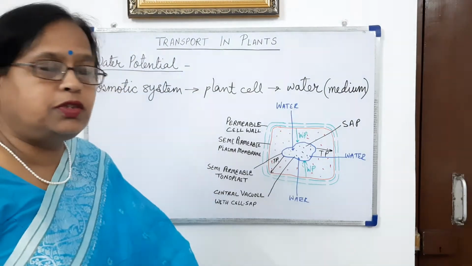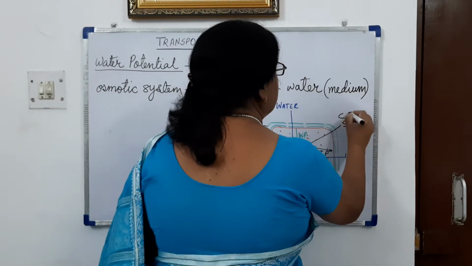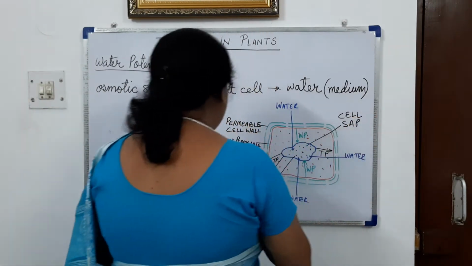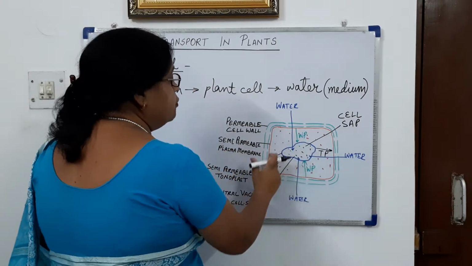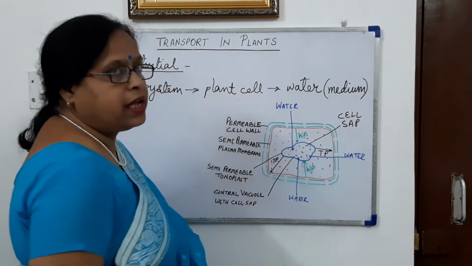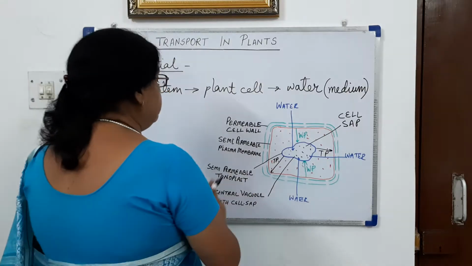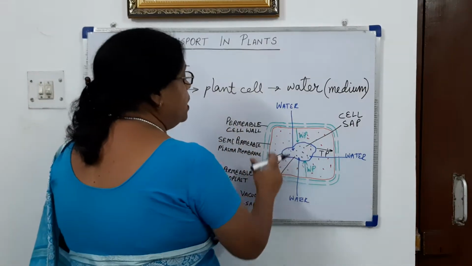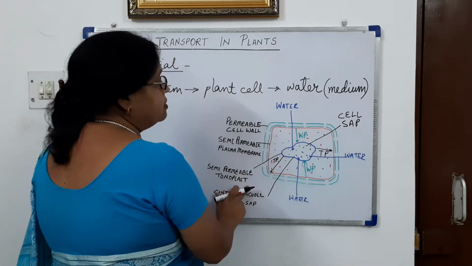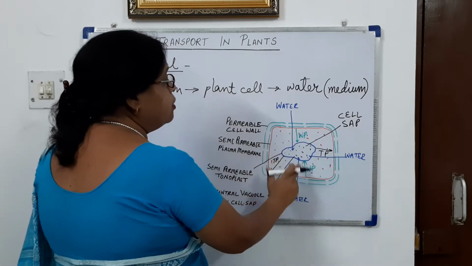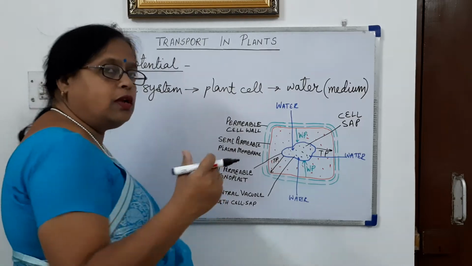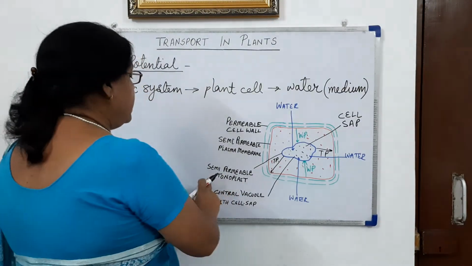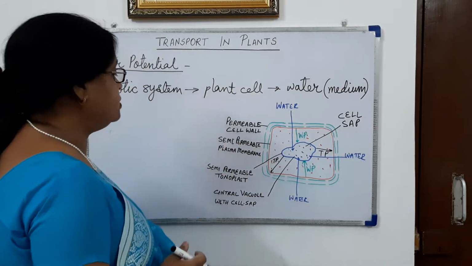This vacuole is also surrounded by a membrane. It is also semi-permeable and is called the tonoplast.